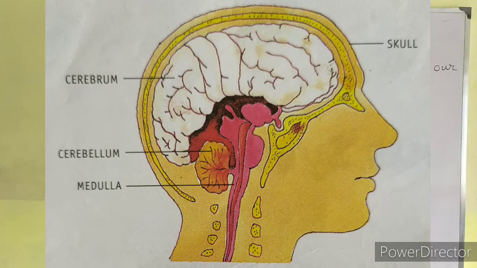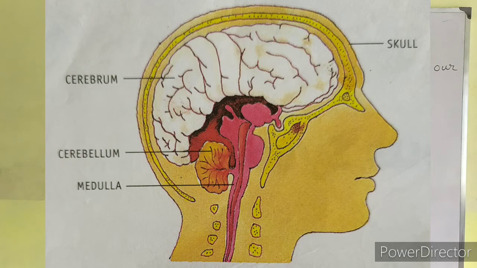This diagram shows the structure of a human brain. The brain is the control center of the human body. It receives information from all the parts through different nerves. An adult human brain weighs about 1.4 kg and contains millions of tiny cells.